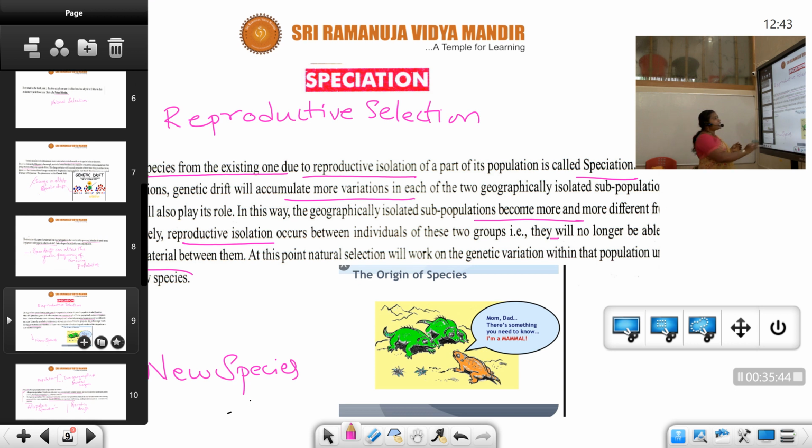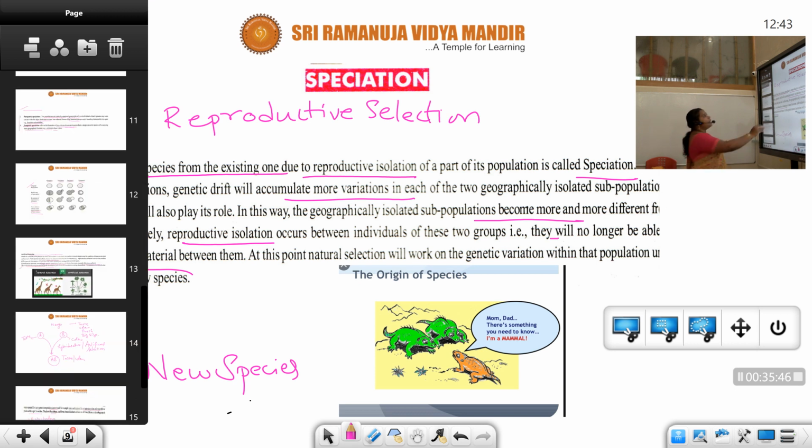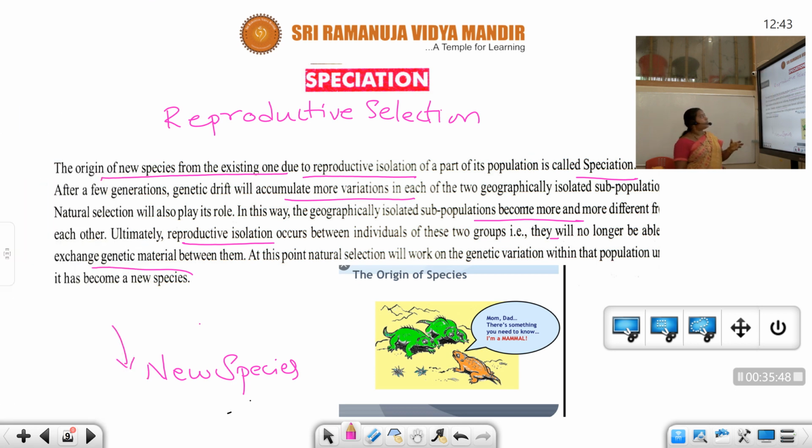Now, let us study about speciation. Origin of new species from the existing one due to the reproductive isolation of part of it is called speciation. So in the initial time what we discussed was natural selection, where we have seen the struggle for existence. Now here, speciation is completely based on the reproductive isolation of part of its population.